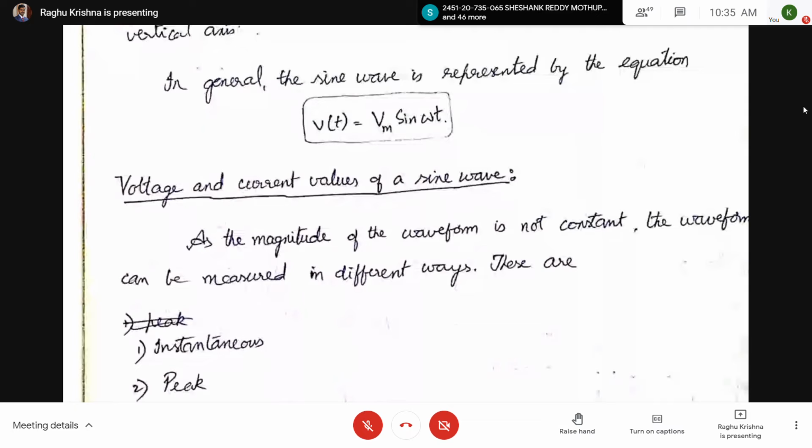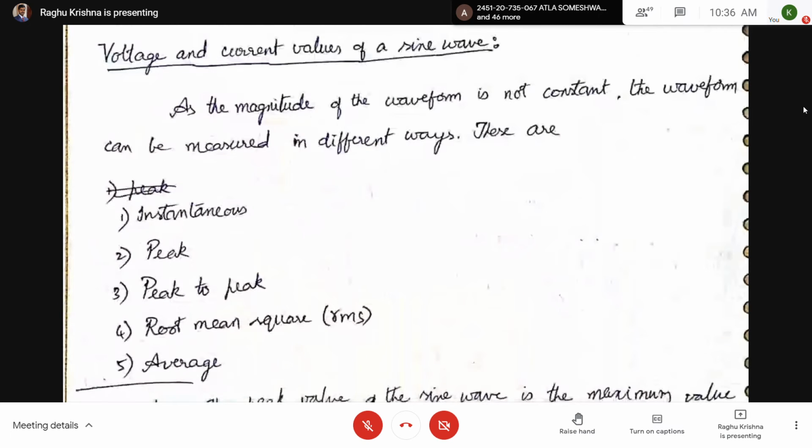So for example, v of t is the instantaneous current. So based upon the time, the value depends. Next, here, the fourth one. If you see the fourth one, what is the fourth one? What you are seeing?